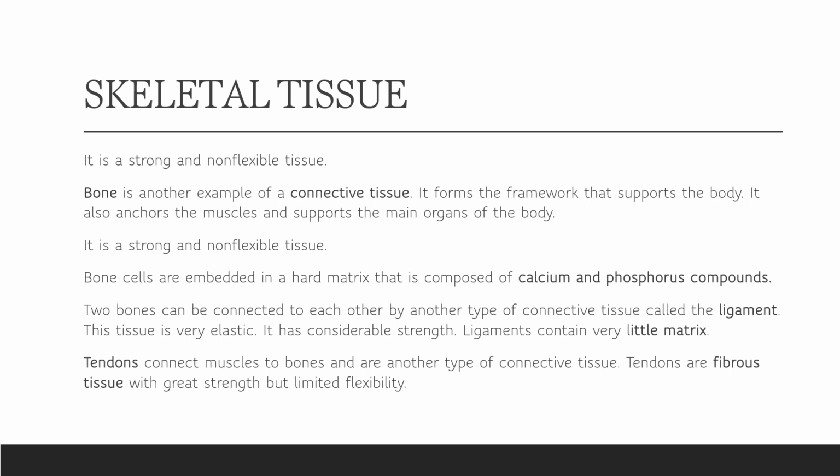It is strong, non-flexible. Bone cells are embedded in a hard matrix, and that matrix is composed of calcium and phosphorus compounds. That is why it's quite hard. Two bones can be connected to each other by connective tissue called ligaments. This tissue is very elastic and it has considerable strength, as told earlier. So here tendons connect bone to muscle, and ligament is the one which connects bone to another bone.